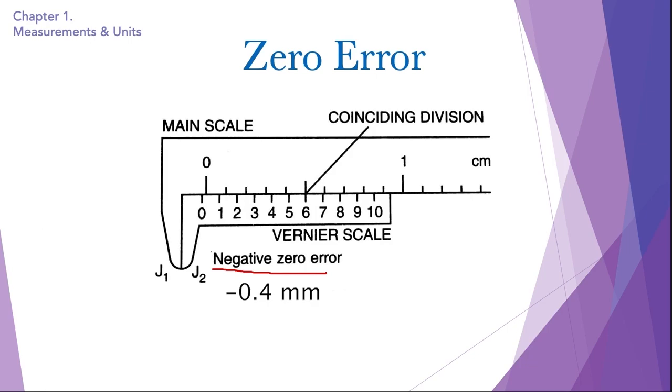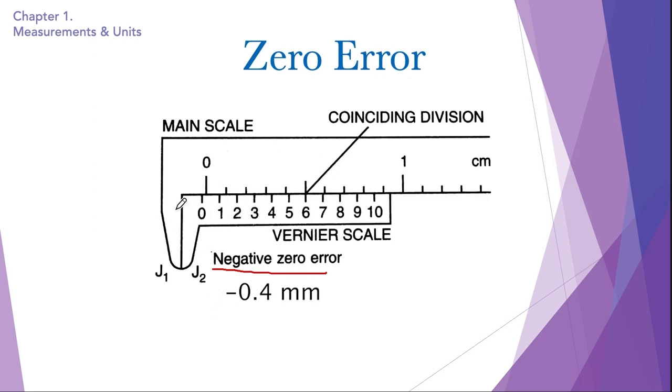Now what will happen is if we are measuring any object using this vernier calipers, this one over here, which has a negative zero error, all we have to do is minus this zero error from the reading the vernier calipers gives.